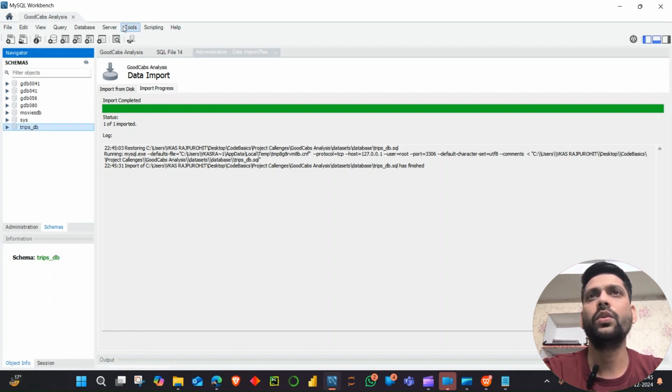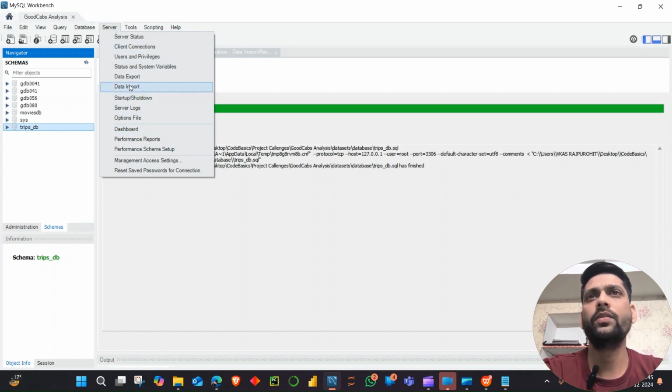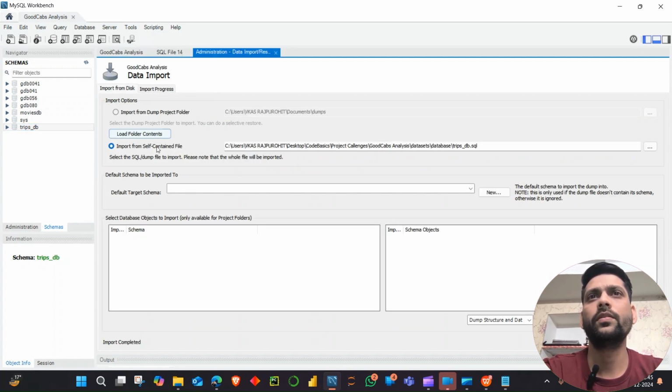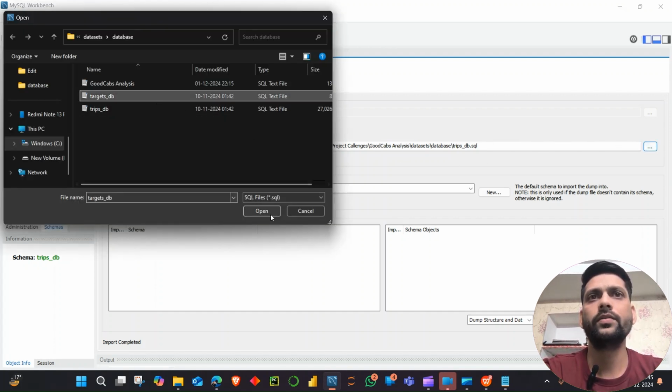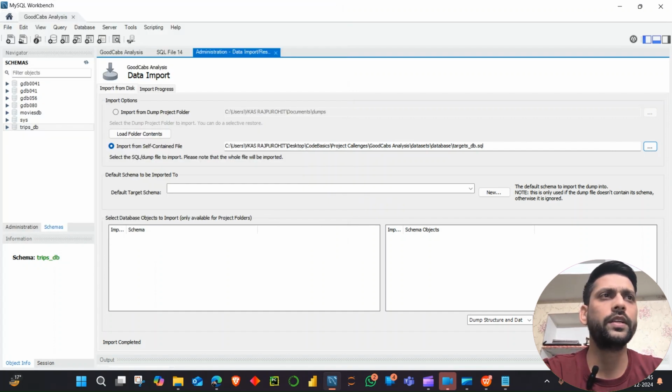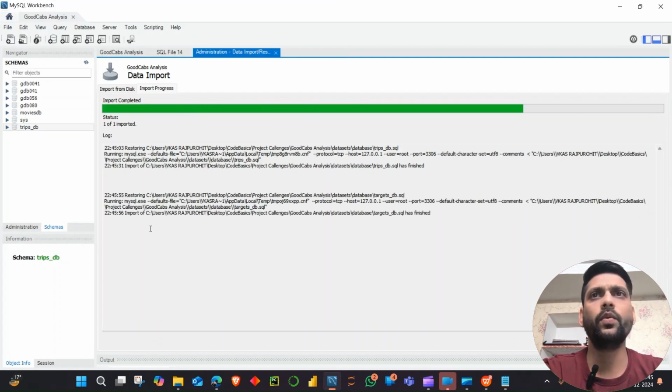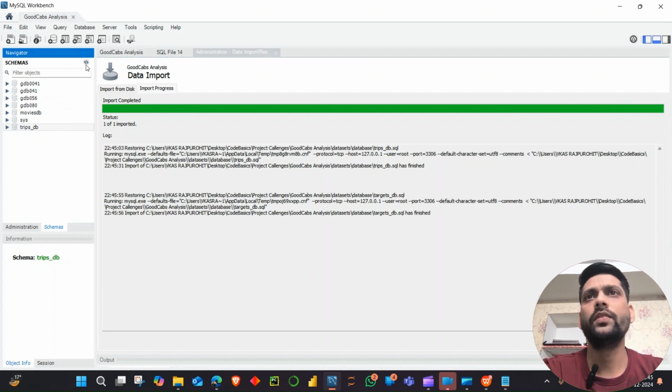I will load that target DB again also. I will click on import data. Okay, so it is already set to from disk, and I will give the path again to our target DB. So just import, and I will click on Start Import. Okay, data is loaded. I will refresh this, and we have our data.